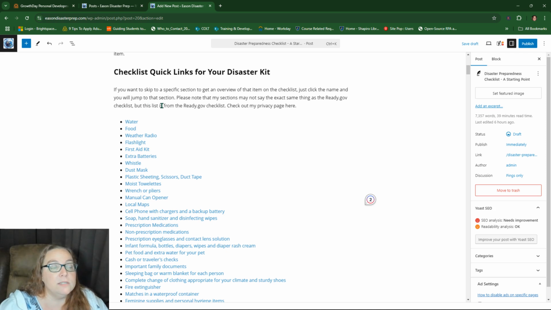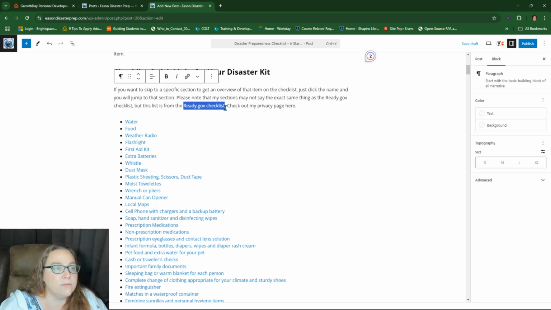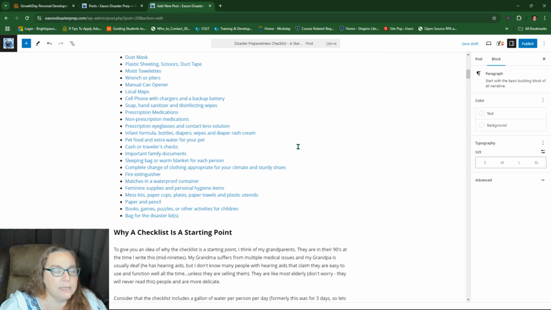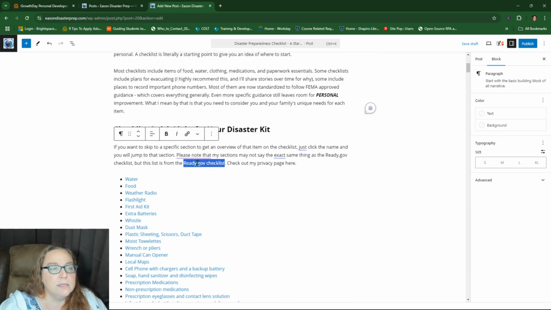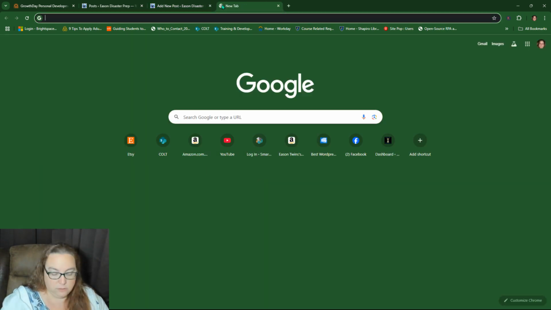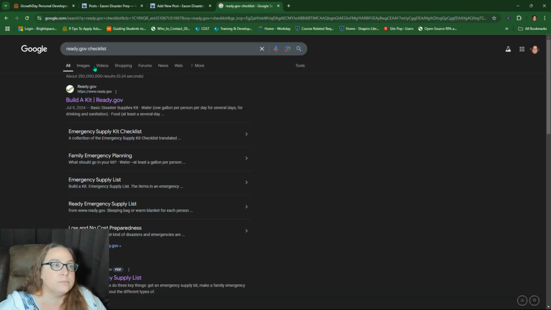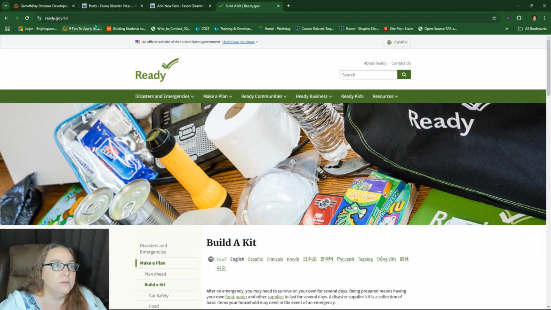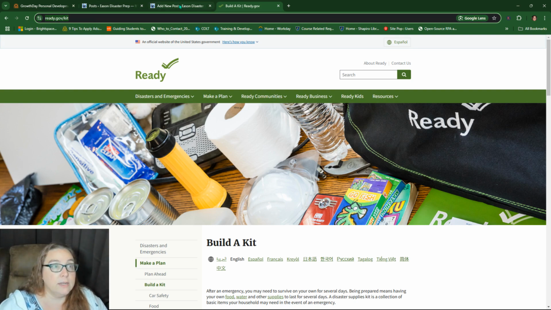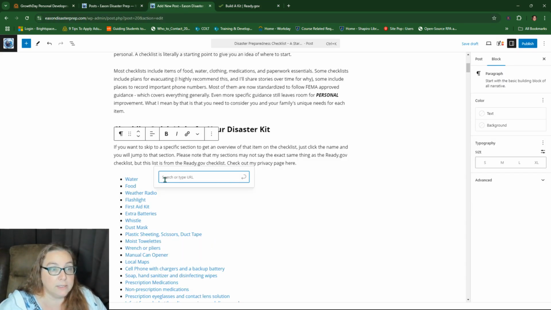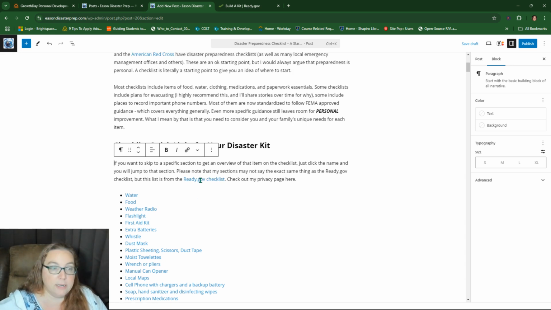Oh yeah. So this is the list from the ready.gov checklist right here. If I were to say, and in fact, I think I had it there and I just accidentally deleted it, where it would say ready.gov checklist, and so I could link to the ready.gov checklist. So ready.gov list, this is their build a kit one. And so I can copy that and I can come back to this spot right here. I can paste that in and hit enter or hit that little return on the side.